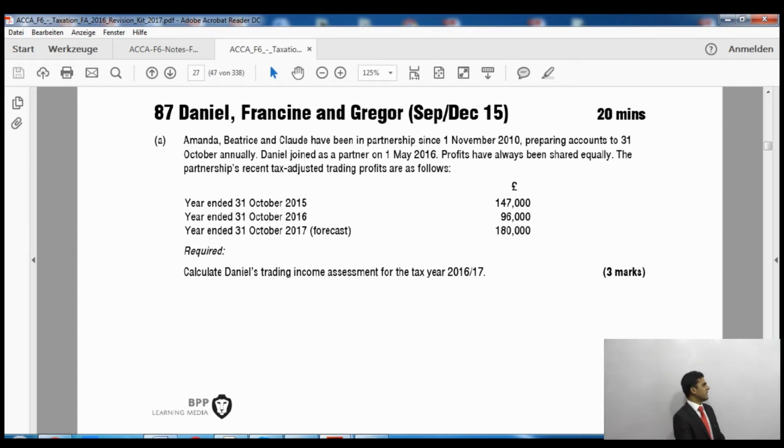And then that profit of the 6 months will be divided by 4, because it says in the question that profits have always been shared equally.